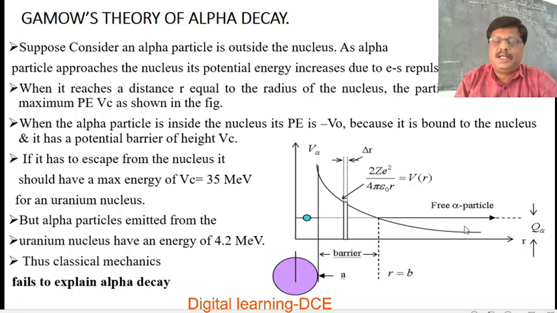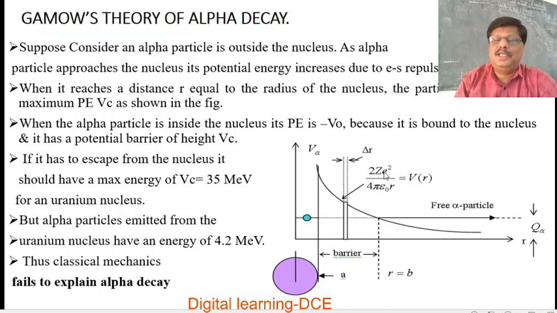So there is a force of repulsion. Work has to be done to move an alpha particle towards the nucleus. That work done is stored in the form of potential energy. According to Coulomb's law, that potential is given by 2Ze square over 4 pi epsilon naught r, because Z is the atomic number, e is the charge, and the charge on the alpha particle is 2e.